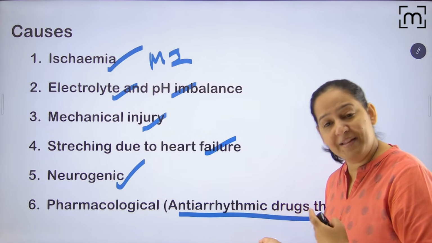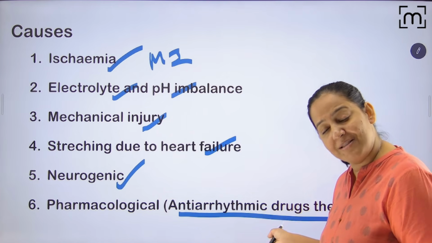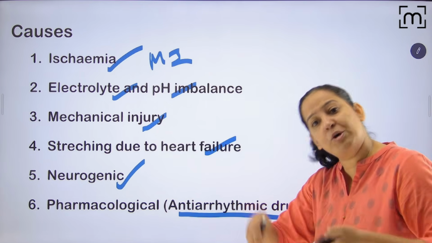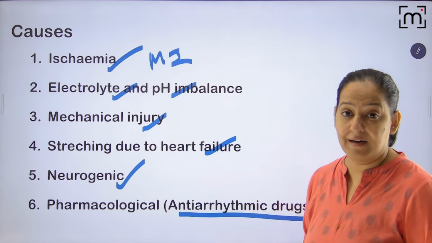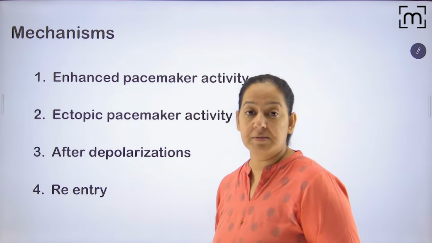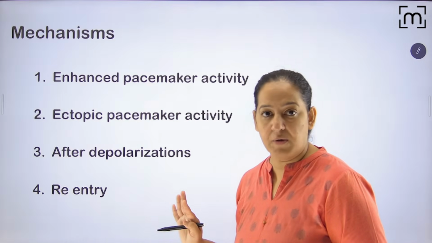The treatment can be the etiology. Very funny, no? But this happens. The antiarrhythmic drugs are also arrhythmogenic. The drugs which we are giving to treat arrhythmia can also cause arrhythmia. So that is the mystery here, you can say. So these are the causes. I hope you got the introduction and the causes, not yet the mechanism.